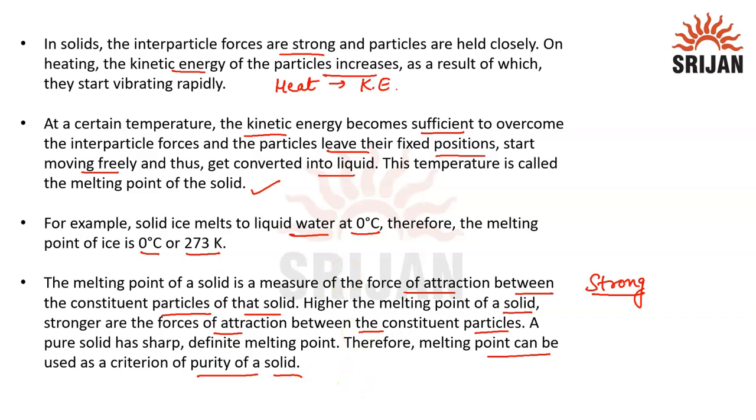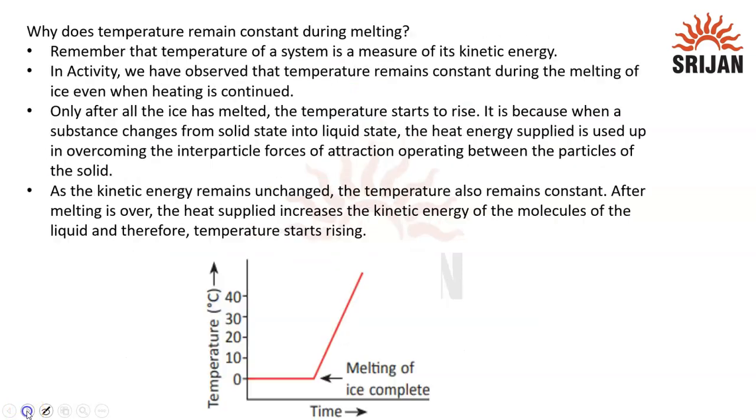Now we have observed that the temperature remains constant until all the ice has melted. What is the reason behind it? Why does the temperature remain constant during melting? We know that the temperature of a system is a measure of kinetic energy. In that activity we observed that temperature remains constant during the melting of ice even when heating is continued. Only after all the ice has melted does the temperature start to rise. The reason is that when the substance is changing from solid to liquid state, the heat energy is used up to overcome the forces of attraction.